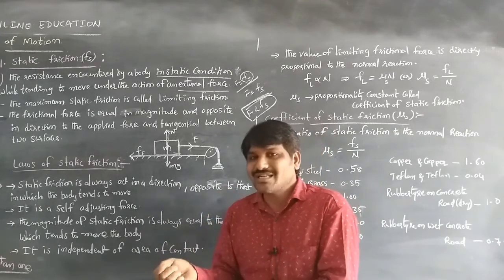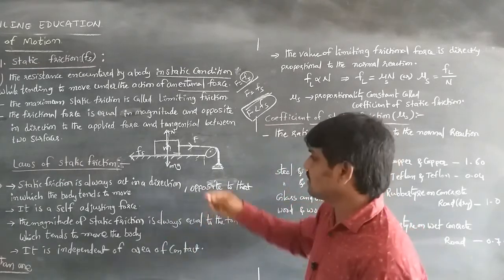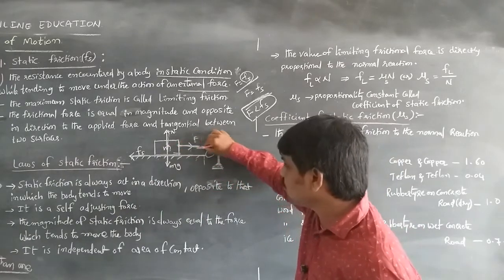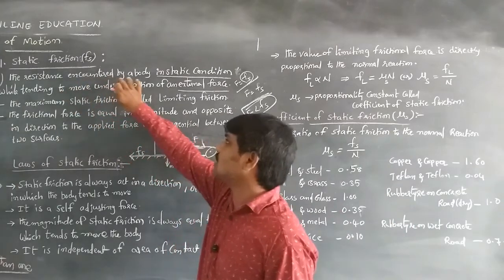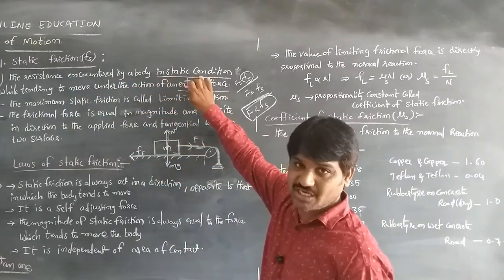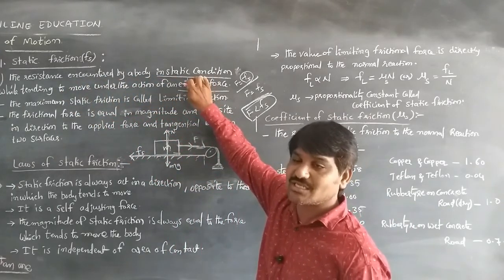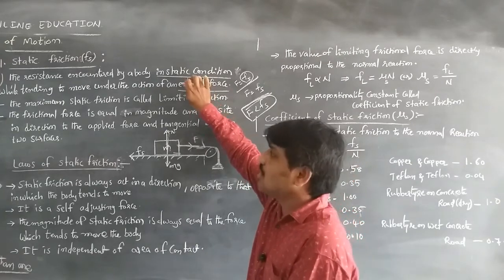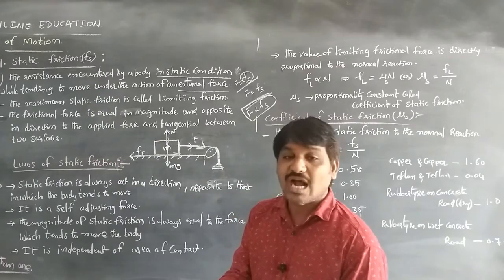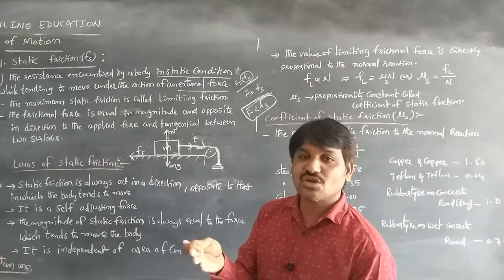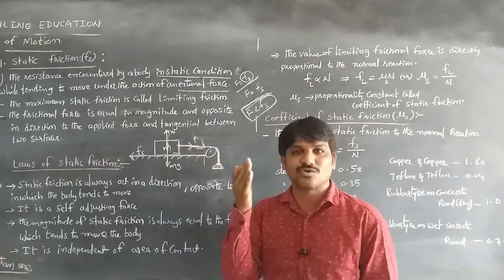If we apply more external force than the frictional force, the body will be ready to move. So here is the resistance encountered by a body in static condition while tending to move under the action of an external force.